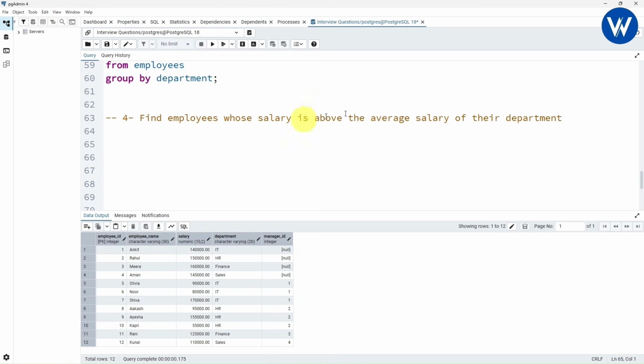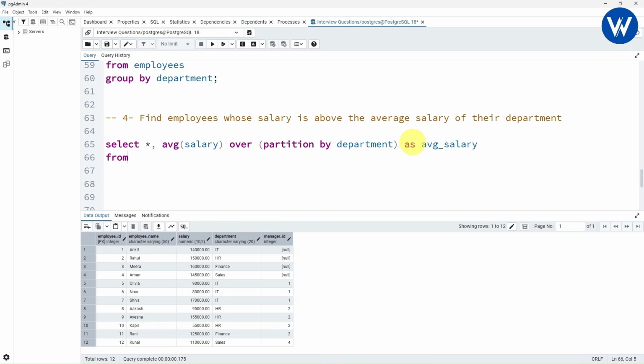Now let's write the query. So first we will find the average salary of each department. It is very simple. Here I will write select asterisk comma. Now I want to find the average salary. In the bracket I will pass the salary column. Perfect. Now here I will be using the over clause. I will need to partition according to department, right? So I will take partition by department column. I will give the column name as average_salary.